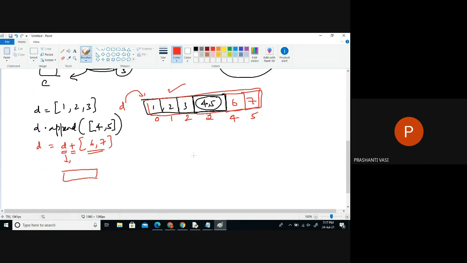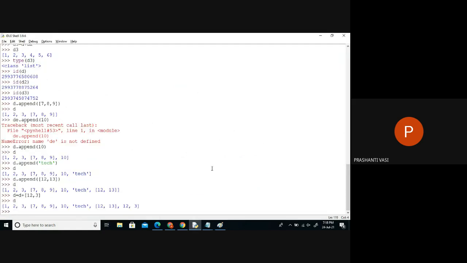Okay, I'll just tell you this scenario. If I say D plus 2, what will happen with that? In this scenario, it'll just add an item, let us say 12, and generate a new object. But with this, D is not affected. D will still see 1, 2, 3 only. If you just say D plus 12, these items are taken and 12 is taken and combined together, and a new object is created. But the existing item is not modified at all.